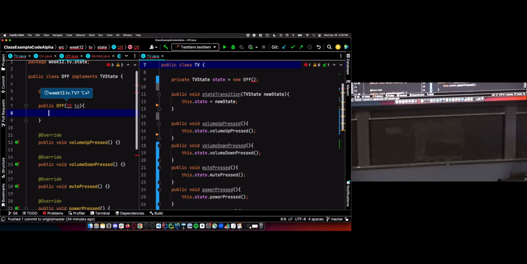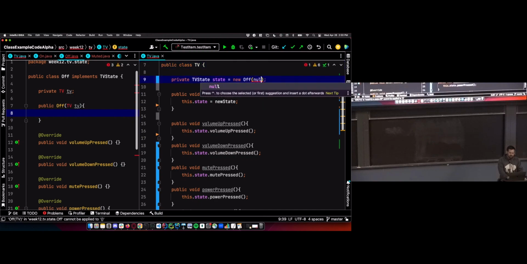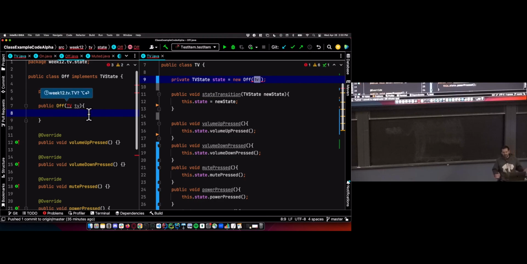If I always want that to happen, I'm going to put it in the constructor as a constructor parameter. That way you can't create an object of this type, of type Off, without giving it a TV to be able to work with, the TV that it's attached to. You could technically by saying null, if you're a smart ass, but we're going to avoid that. We're going to not do that and be good programmers.